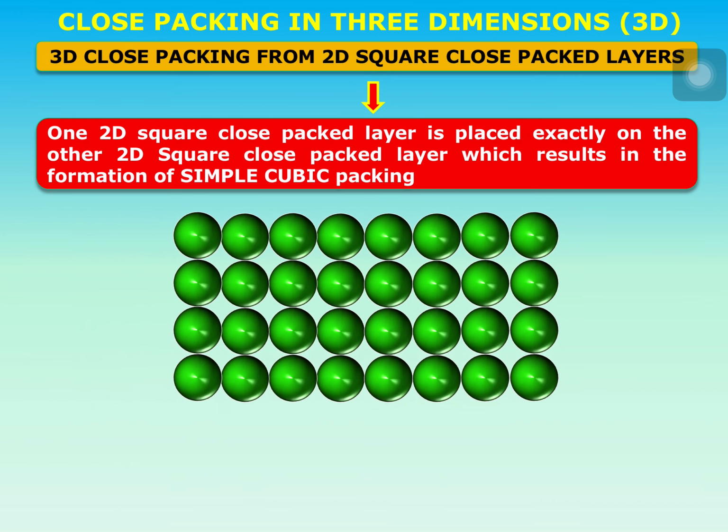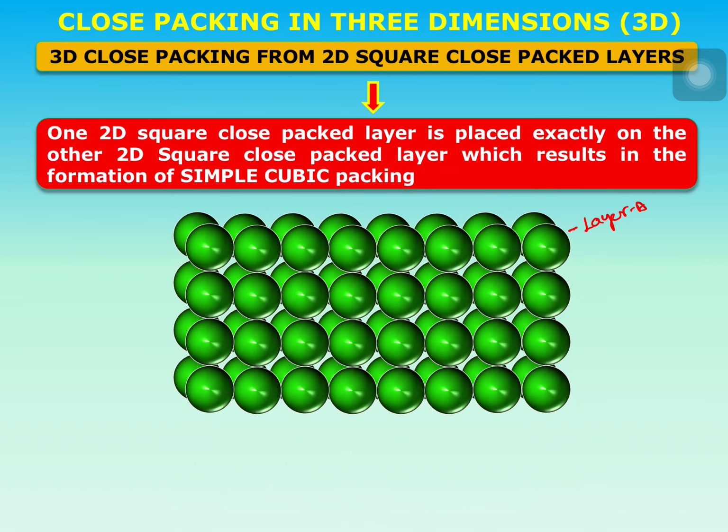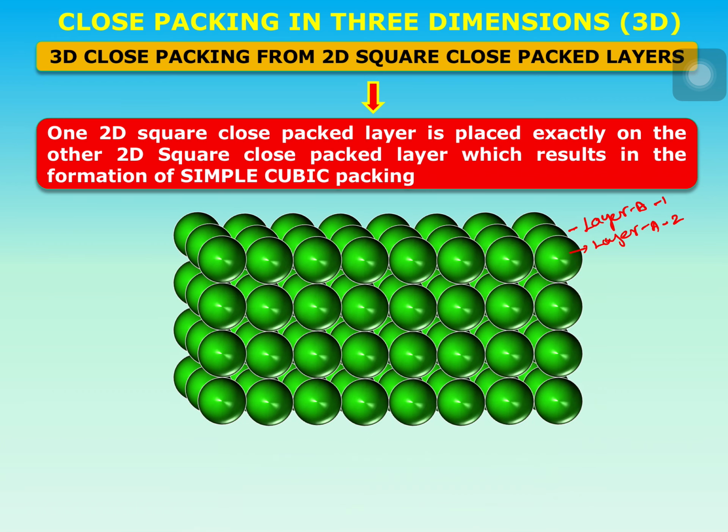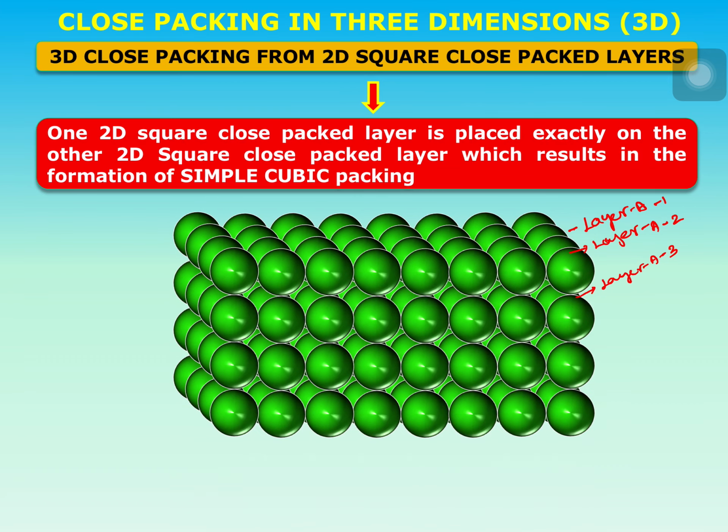See, this is one layer A. Let us put a layer A, then put layer B. This layer B is exactly identical to the layer A. That's why I am calling it A. But let us designate it as 2. This is designated 1. So the second layer is exactly placed on the first layer. Let us move on to the third one. Then the third layer is exactly placed on the second layer, and the fourth layer is also exactly placed on the third layer.